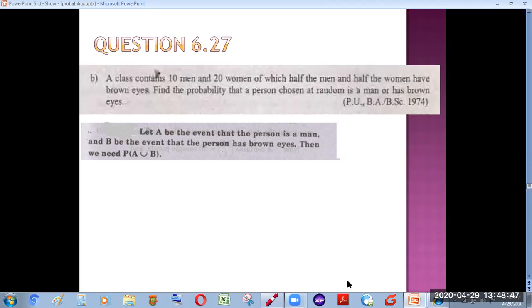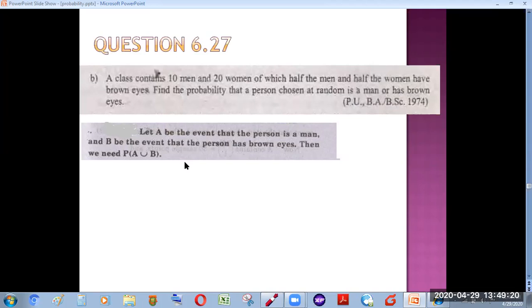So, first of all, I'm going to define our event. We have to find: a person chosen at random is a man or has brown eyes. So if I say that A is the event that the person is a man, and B is the event that the person selected has brown eyes, then I have to find the probability of A union B, because it is written that the person selected is a man or has brown eyes. From this you can assess that you have to find the probability of A union B.